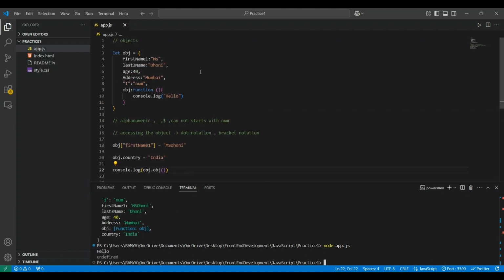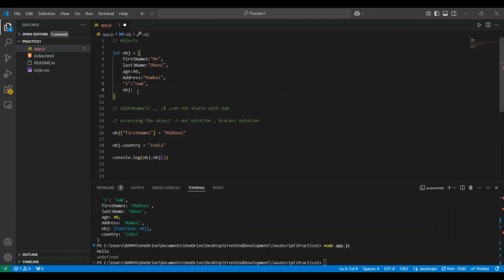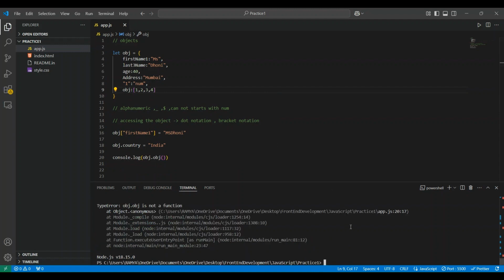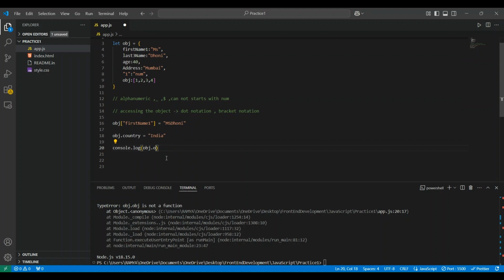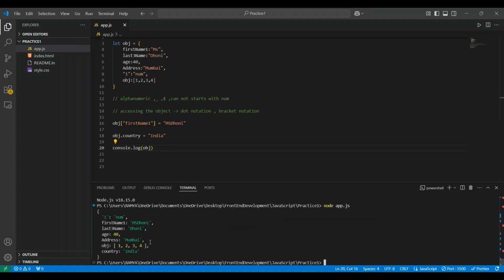Like that, it can also support an array. Array of 1, 2, 4. Let's see the output. Here the array is added, right? Like that, it supports adding a value as a function, an array, or an object.